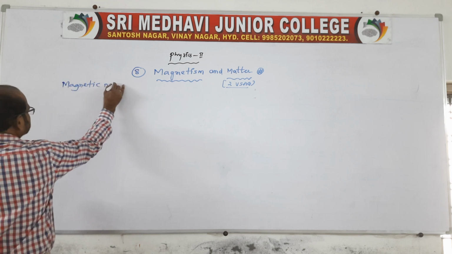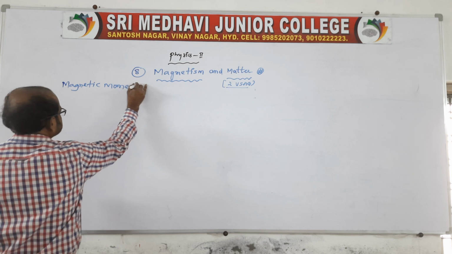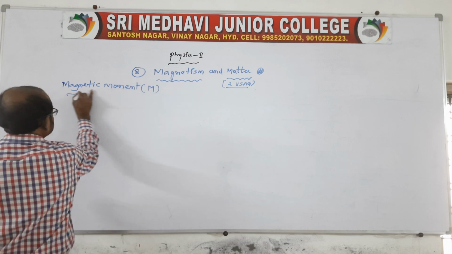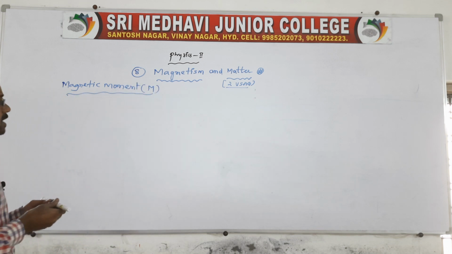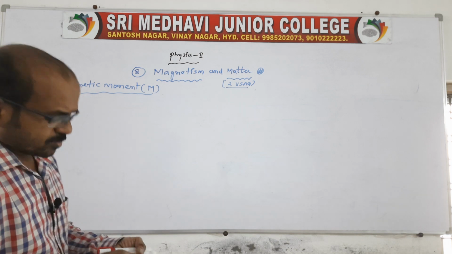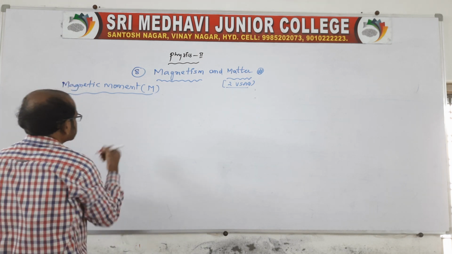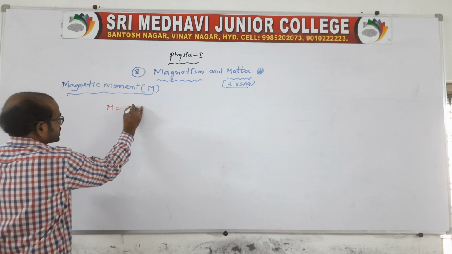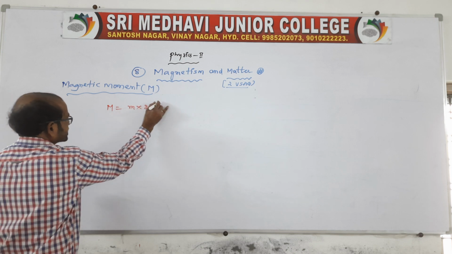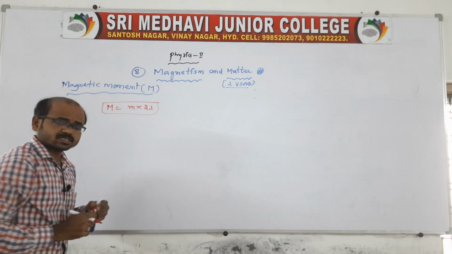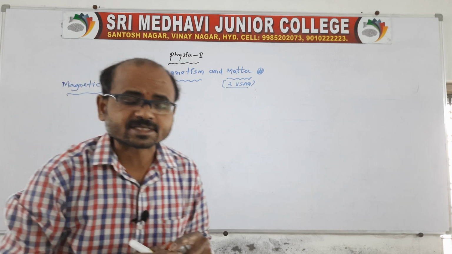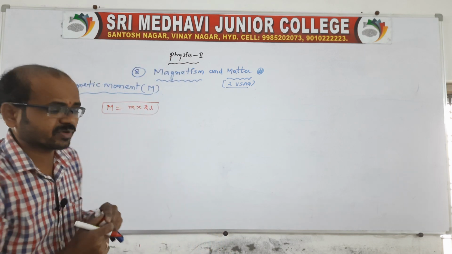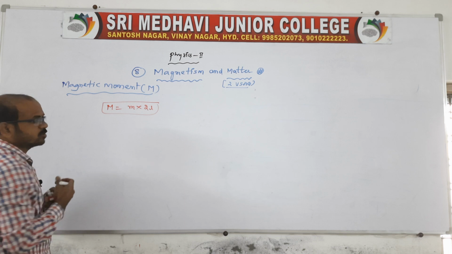Magnetic moment is capital M. Small m is the pole strength, capital M is the magnetic moment. Sir, what is the magnetic moment? Capital M is defined as the product of pole strength and its length. It is nothing but the magnetic moment.